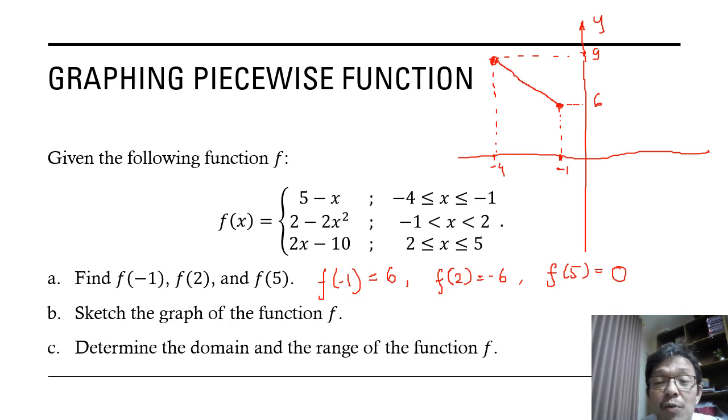For x equals -1, 2 minus 1 is 1, here. For x equals 2, 2 minus 4 is -2.